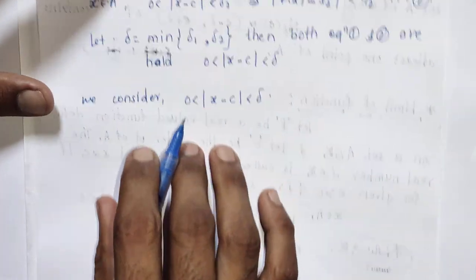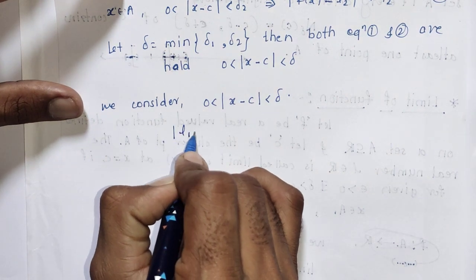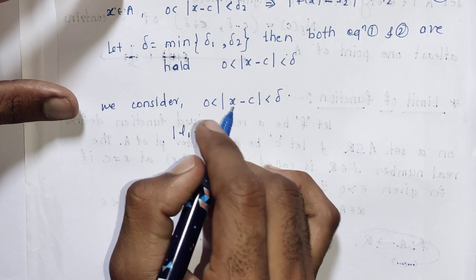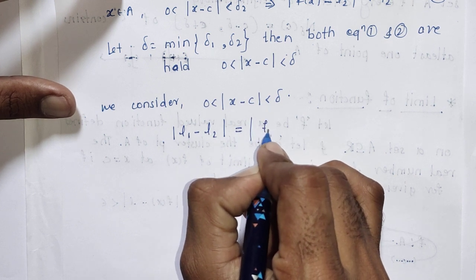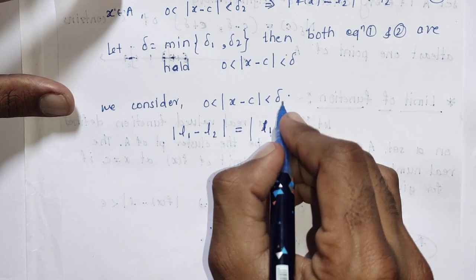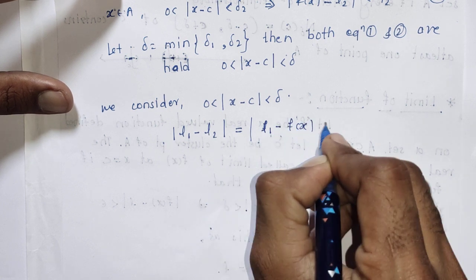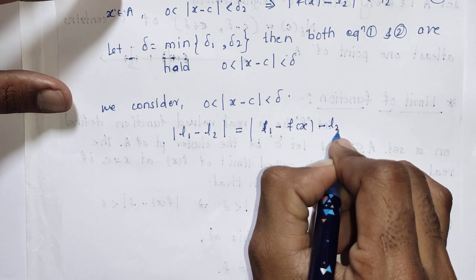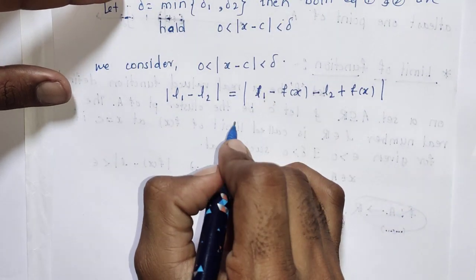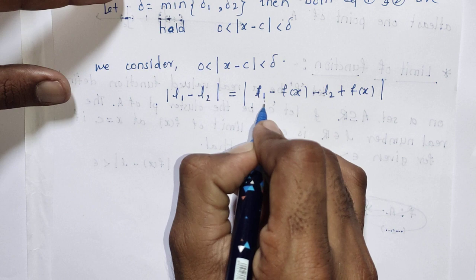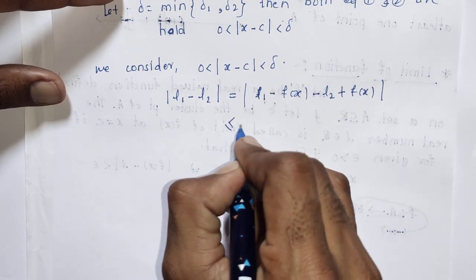Now here we have taken two limits L1 and L2. Now we take the modulus of L1 minus L2. We will add and subtract f of x, so L1 minus f of x plus f of x minus L2. Just adding and subtracting f of x, there is no change. Now we know that mod of a plus b is less than or equal to mod a plus mod b.